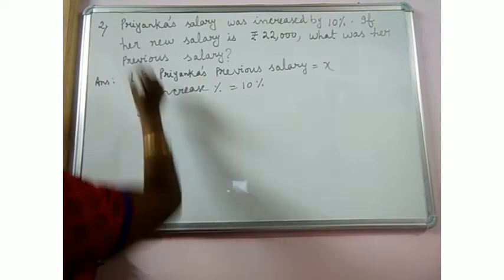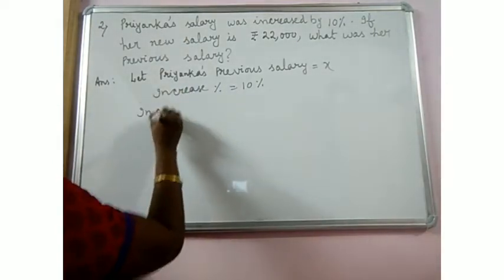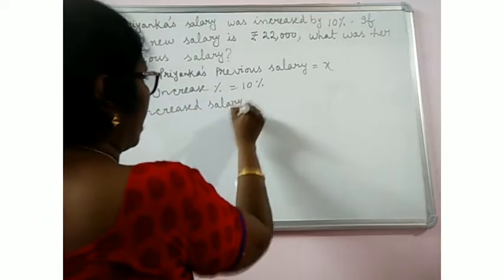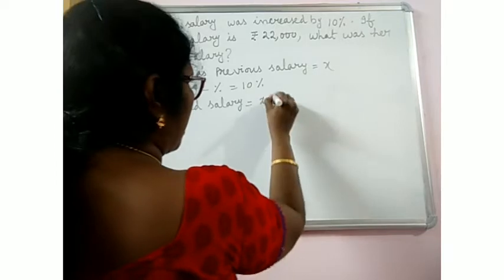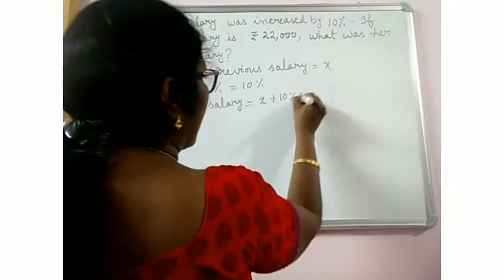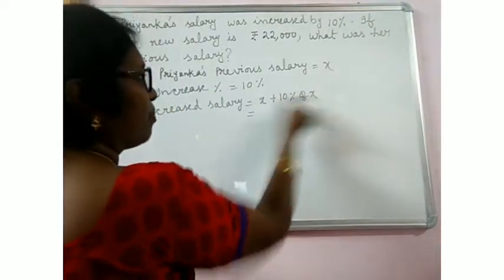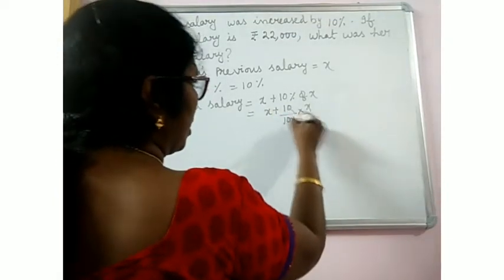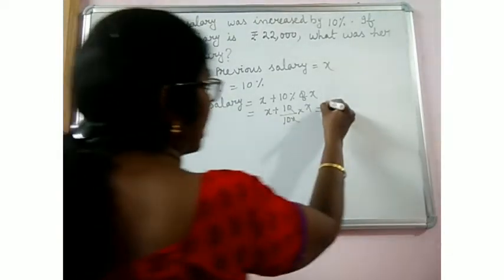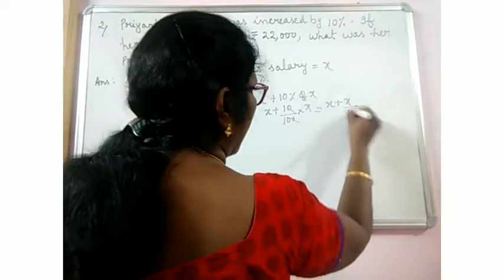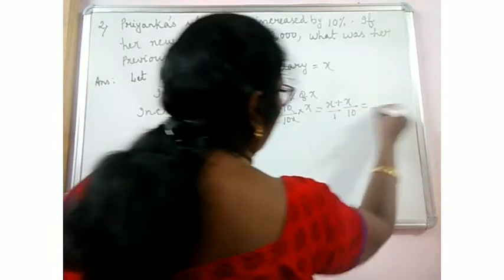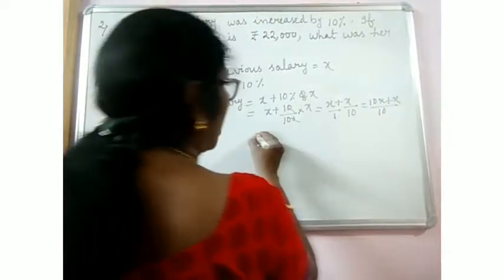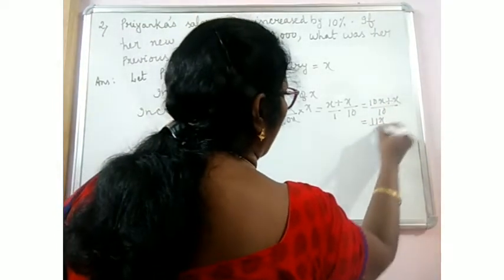That means the new salary, after increasing, is x plus 10% of x. That means x plus 10 by 100 into x, which is x plus x by 10. If you take the LCM, you will get 10x plus x, that equals 11x by 10.